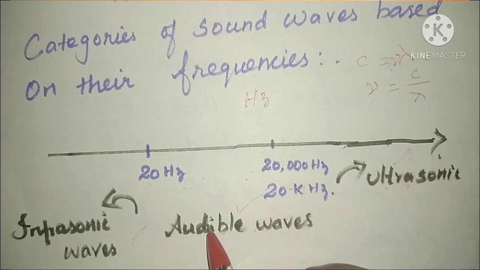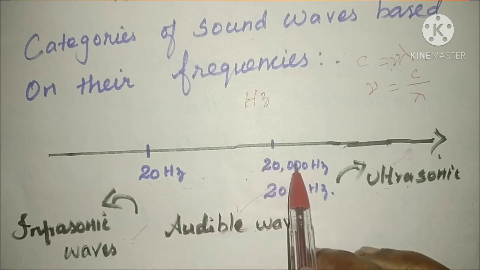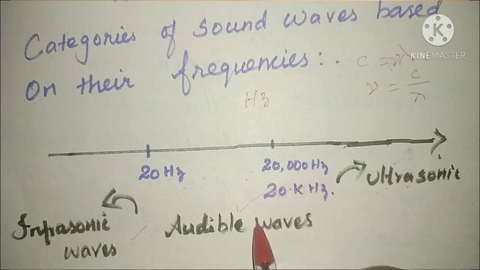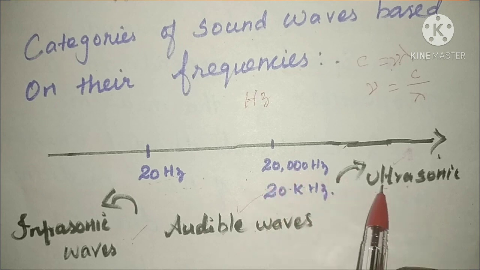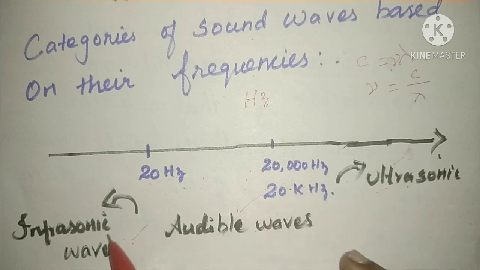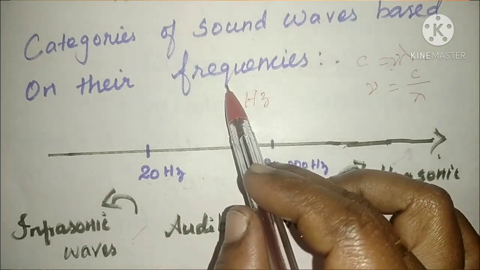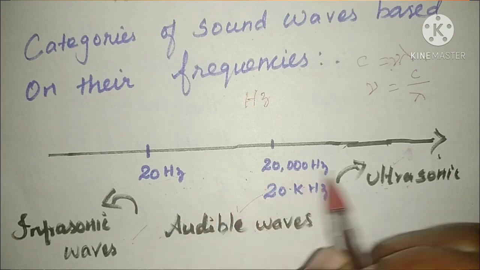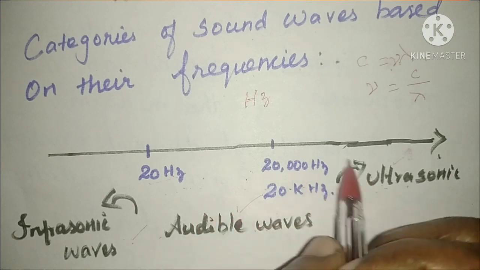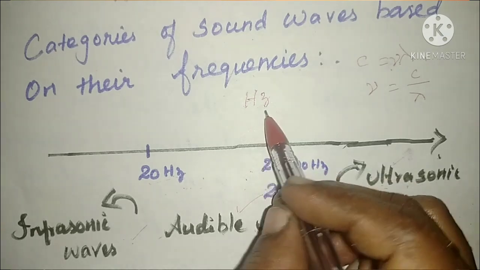The audible range, 20 hertz to 20,000 hertz, is the audible waves. Above 20,000 hertz is ultrasonic waves, and below 20 hertz is infrasonic waves. Based on the frequency, the sound waves are classified into three types: audible waves, infrasonic waves, and ultrasonic waves. What is the unit of frequency? Hertz.